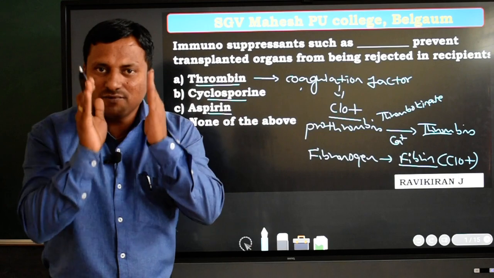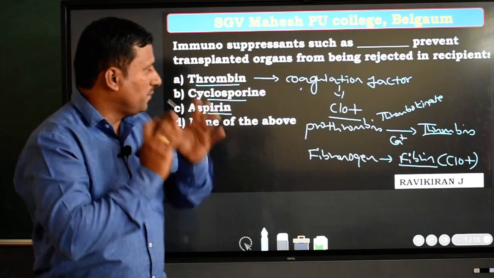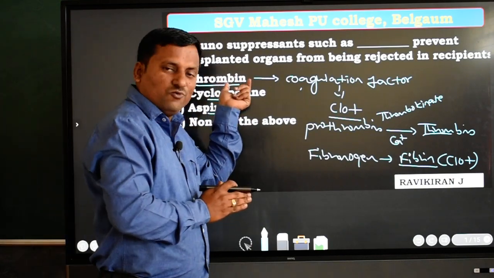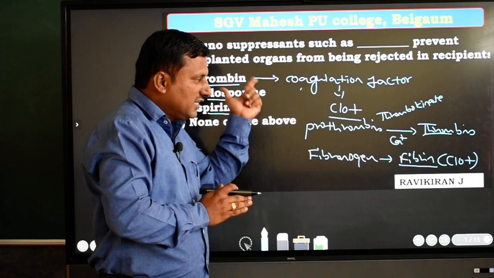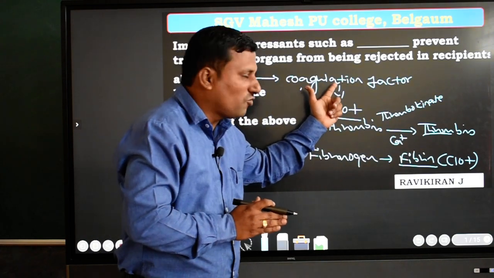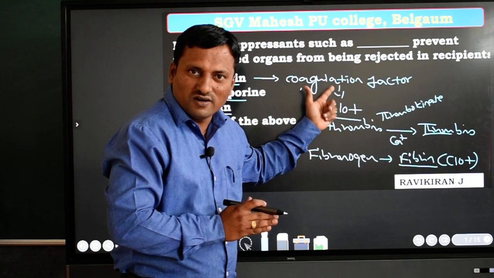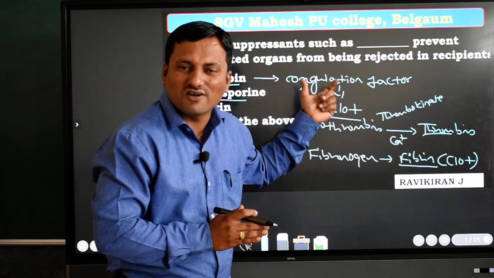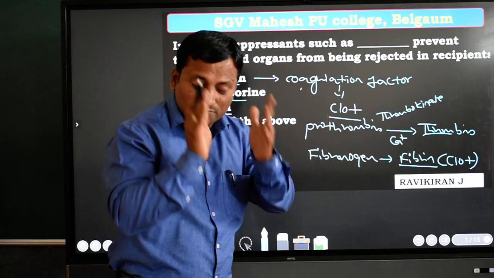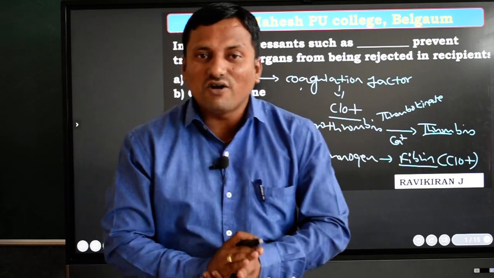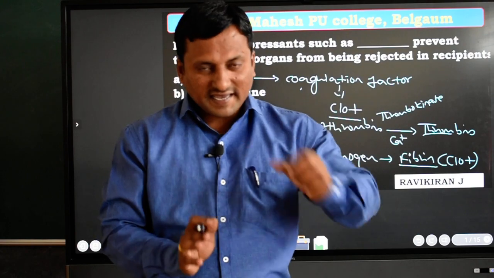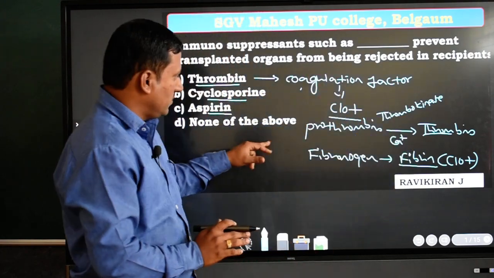This is why I am telling you, because they give one word, thrombin. It plays a very important role as a coagulation factor. Coagulation is nothing but clotting. Then you must remember the concept of how clotting takes place chemically.